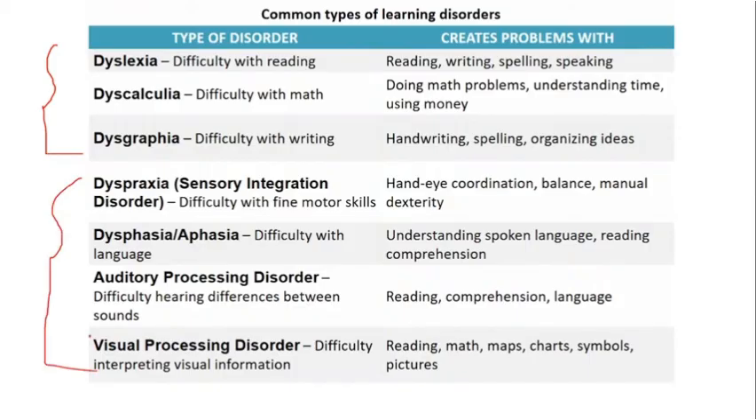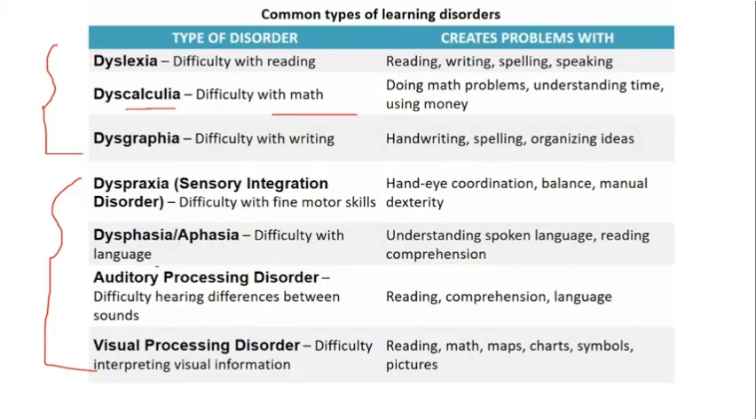Dyslexia, that is difficulty with reading, writing, spelling and speaking also, which creates a problem. Dyscalculia, that is with mathematics, with understanding numbers, where accounting is very difficult. Dysgraphia, that is about writing, the spellings, organizing the ideas, the writing part. Dyspraxia, that is about motor skills, coordination of hands, balancing. Dysphasia, that is difficulty with language, spoken language, comprehension, and dealing with languages is a tough job.